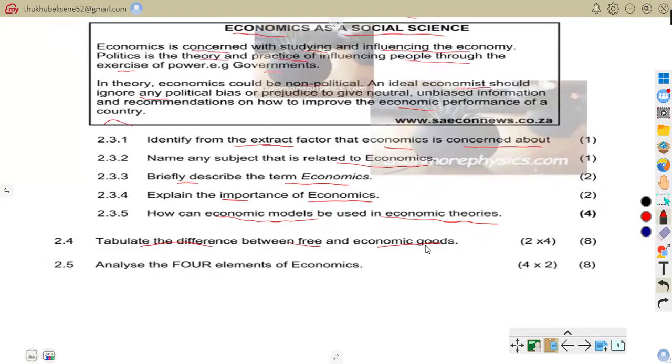For example, you can talk about cars, houses. But with free goods, we're talking about abundant goods. There is no price, no wealth indication, but they are just useful. For example, air, sunlight.